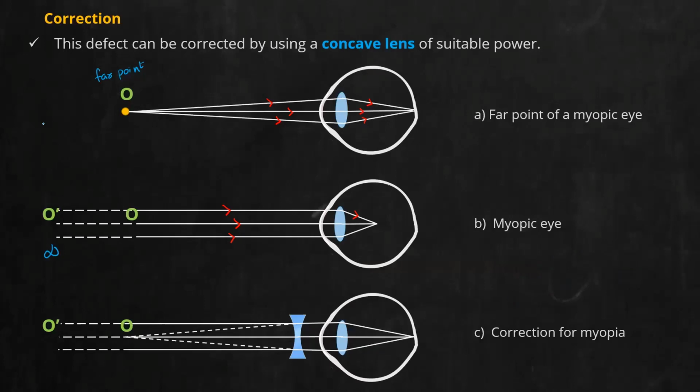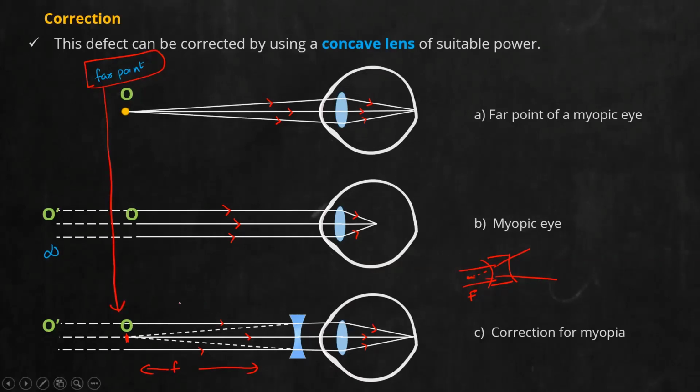Try to understand what the concave lens does. Concave lens, we already know, always forms a virtual image on the same side as that of the object. So what is this point called? This is the focus of this lens. For a concave lens, if I draw a parallel beam of light striking it, it will diverge. And that divergence will happen with reference to what? Focus. So this is the focus. And here, this point will be the focus of this lens. And the focus of the lens is also what? Focus of the lens will also be the first diagram. What is that? Far point. Yeah, far point. So you have made the focus of this concave lens equal to the far point of this person.